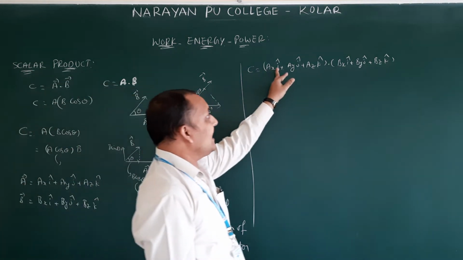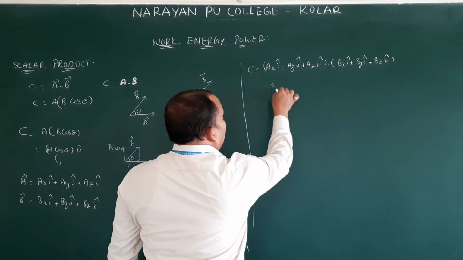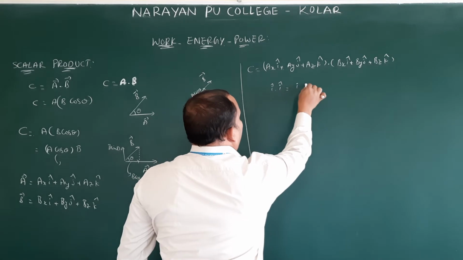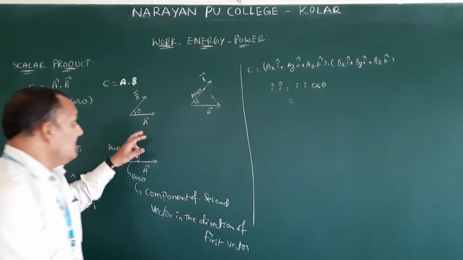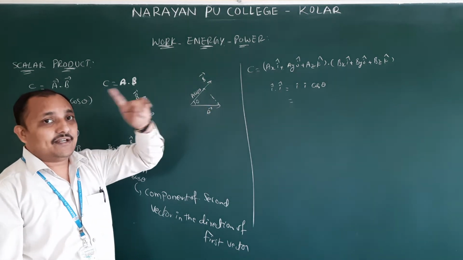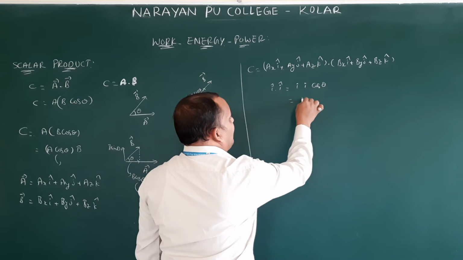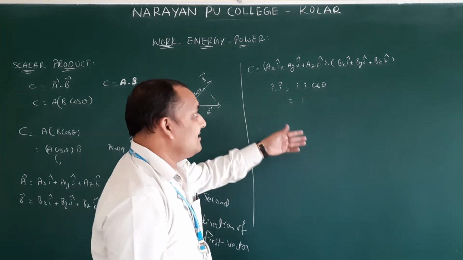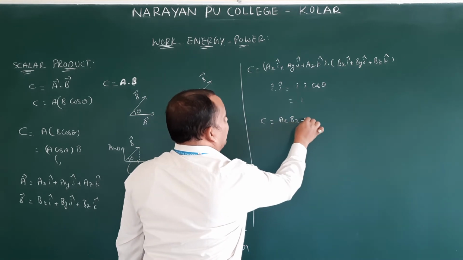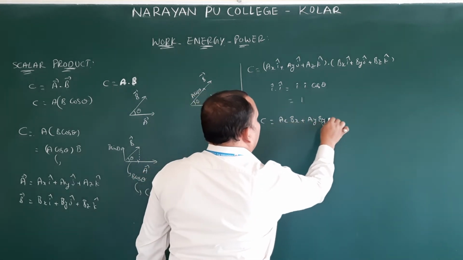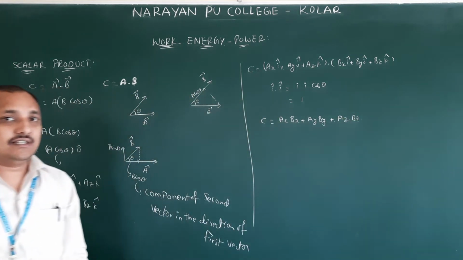But i cap dot i cap value we already know: i cap dot i cap is equal to 1 cos theta, because i is a unit vector, magnitude is 1, and both are in the same direction. Therefore you will get 1. So directly I am writing C is equal to ax bx plus ay by plus az bz.